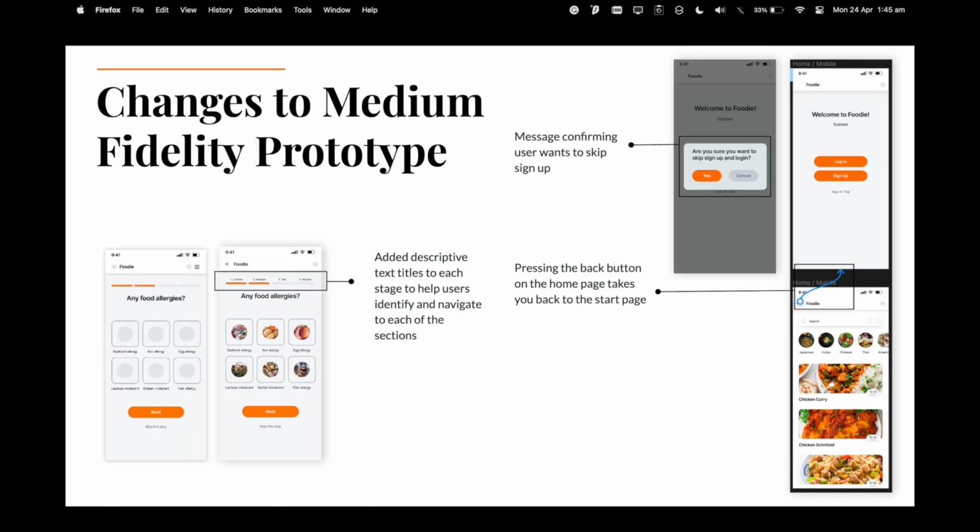To solve the problem of user control and freedom, a back button is added to the home page to take the users back to the start screen. To add error prevention, there is a pop-up implemented to confirm that the user actually wants to trial the app and skip the entire sign-up process. Adding titles to the step indicators allows the user to recognize that these are clickable to jump back to sections of the sign-up, rather than recall.